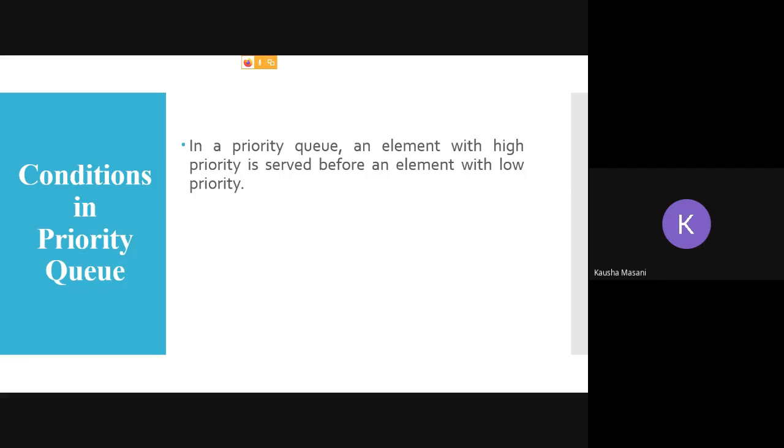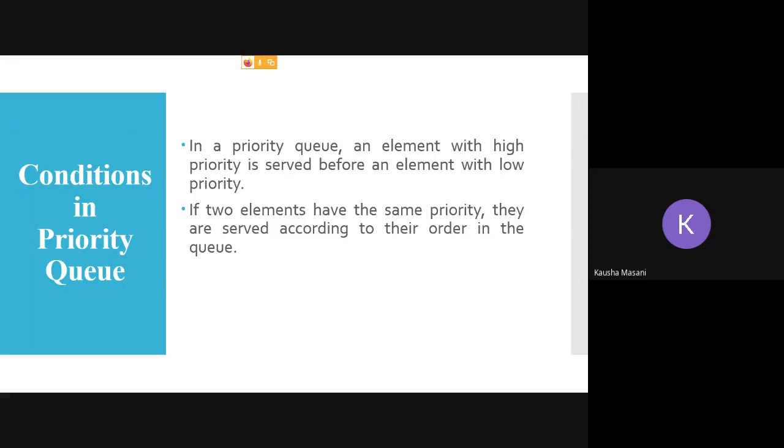So let's say your 0th element is having priority 1, your first index element is having priority 2, then let's say again your third element is having priority 1 and fourth element is having priority 4. So element 4 will get the operation first, then element 2 will get the operation, and as 1 and 3 both have the same priority, they will be served in the order they have been incoming in your array. So that is what your second point is.